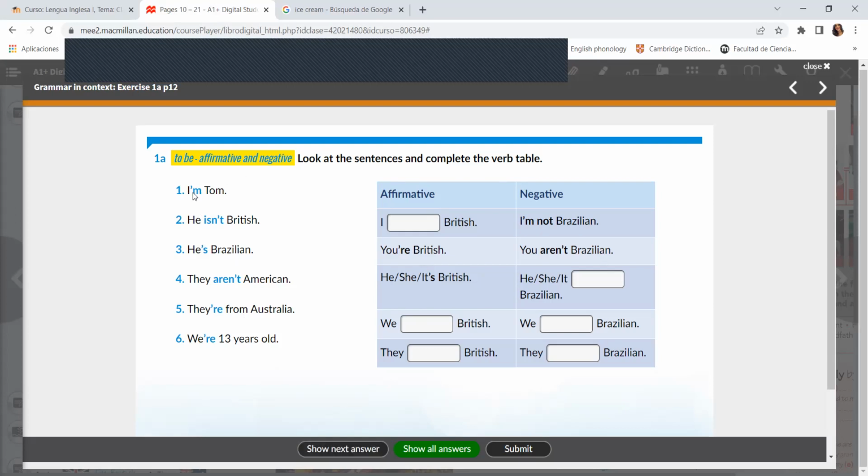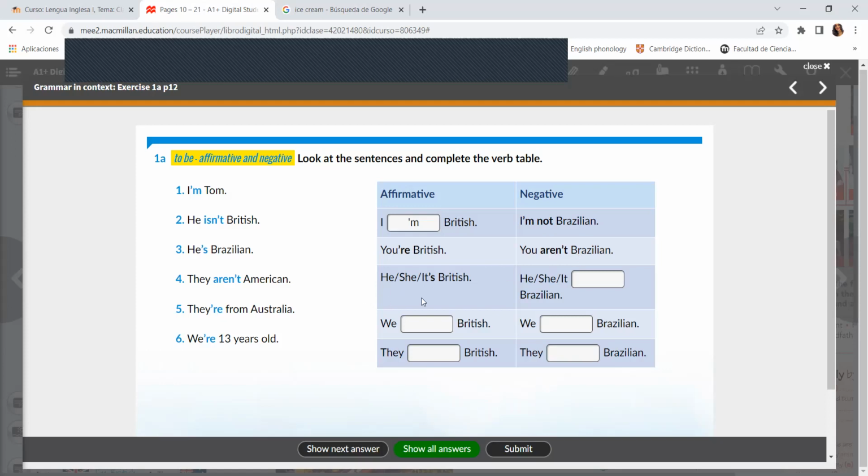So let's complete. I'm Tom. So here we complete with apostrophe M, right? So I'm British. For negative it is I'm not British, I'm not Brazilian. For the second person, you are British. For the negative, you aren't Brazilian or you aren't British.